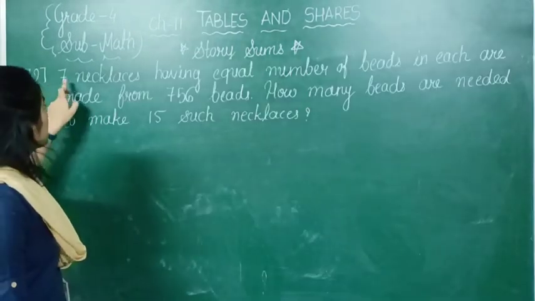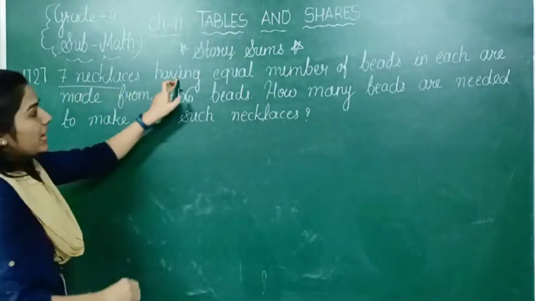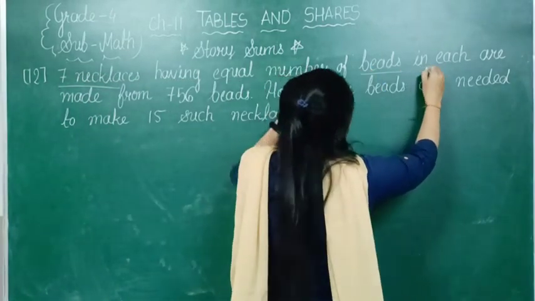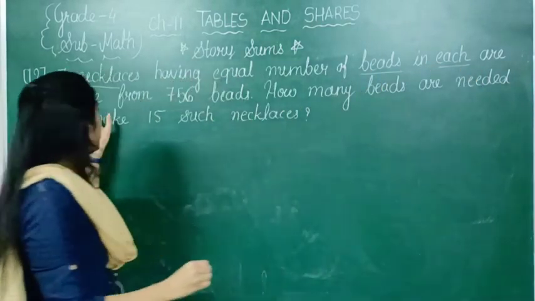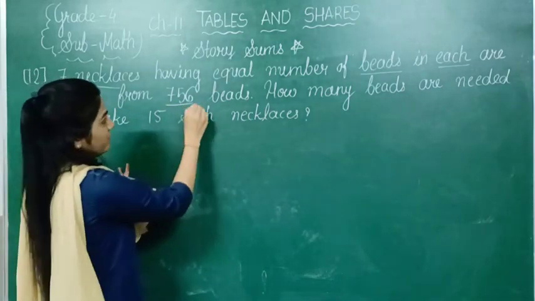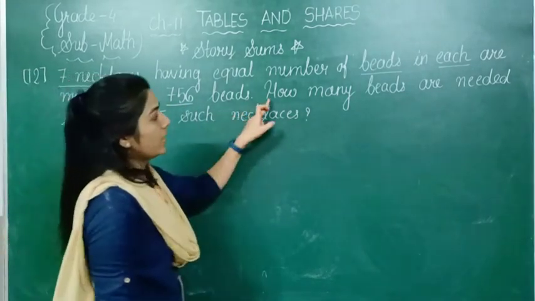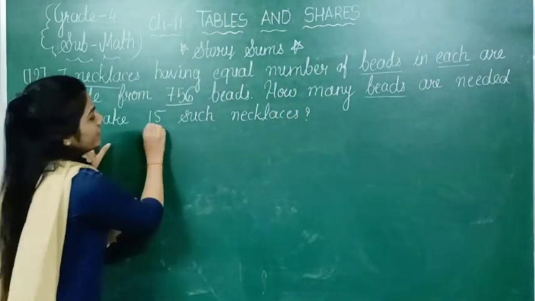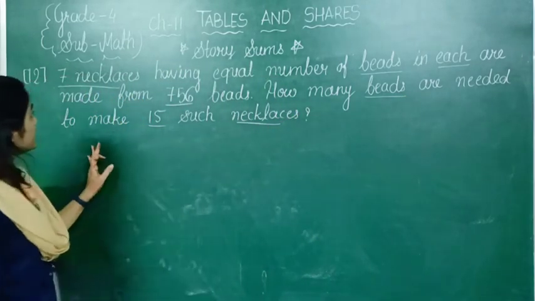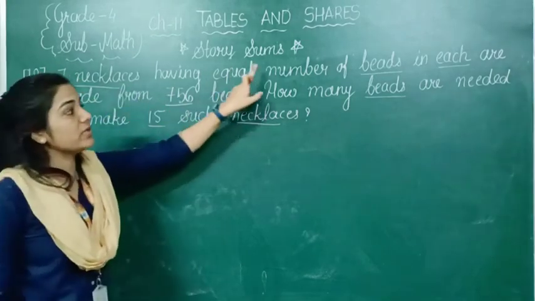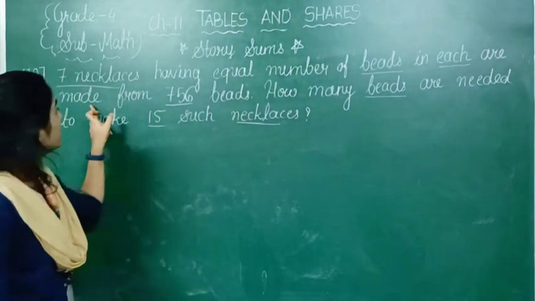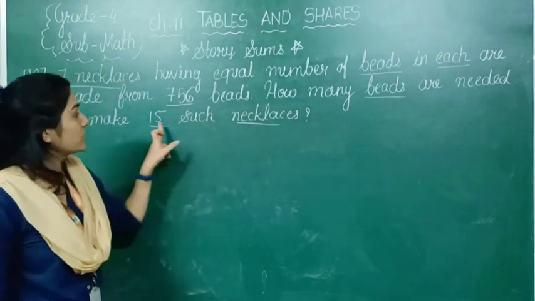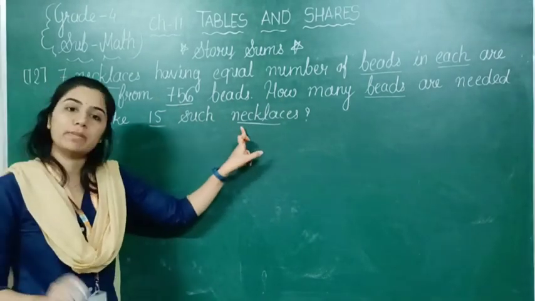Number 12: 7 necklaces having an equal number of beads in each are made from 756 beads. How many beads are needed to make 15 such necklaces? Means 7 necklaces having an equal number of beads in each are made from 756 beads. But we don't know for the 15 necklaces how many beads we need.